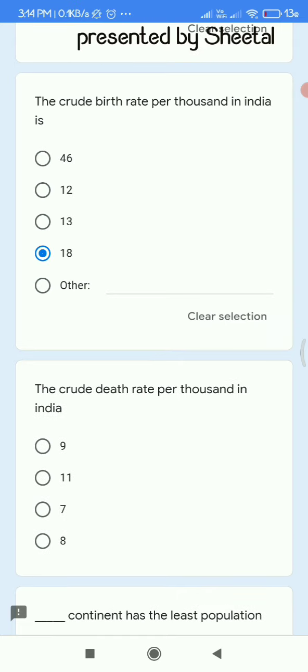Next is the crude death rate per thousand in India. So we have options, and the death rate should always be less than the birth rate, as we will see in India, because it lies in the second stage of transition. So here you can see the right answer is 7.